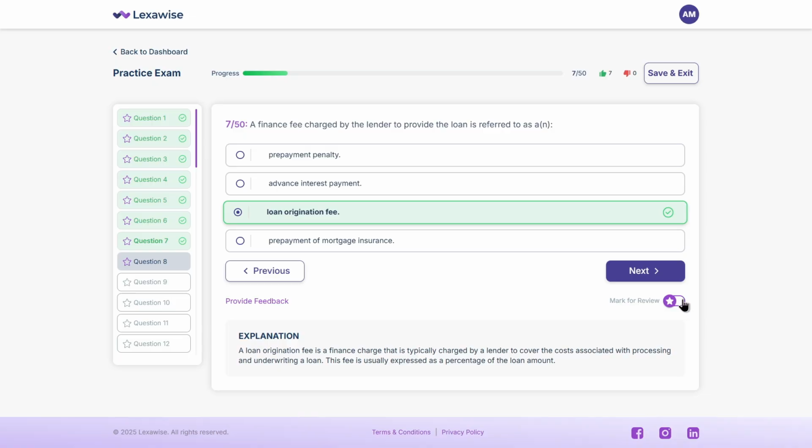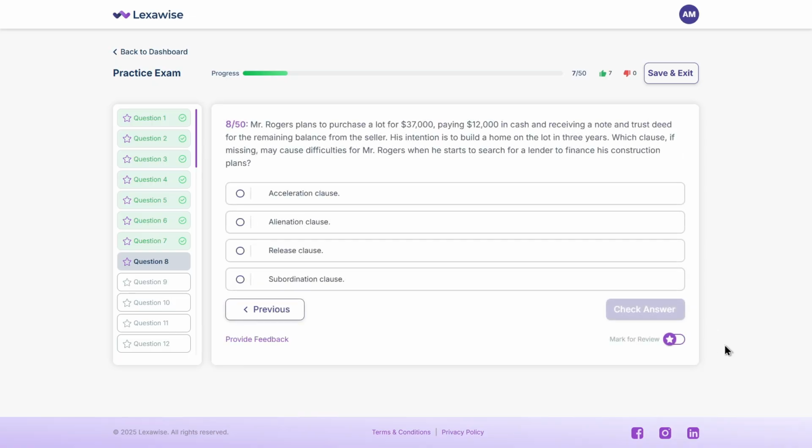Here's the next question. Mr. Rogers plans to purchase a lot for $37,000, paying $12,000 in cash and receiving a note and trust deed for the remaining balance from the seller. His intention is to build a home on the lot in 3 years. Which clause, if missing, may cause difficulties for Mr. Rogers when he starts to search for a lender to finance his construction plans? A. Acceleration clause, B. Alienation clause, C. Release clause, D. Subordination clause. Think about it.